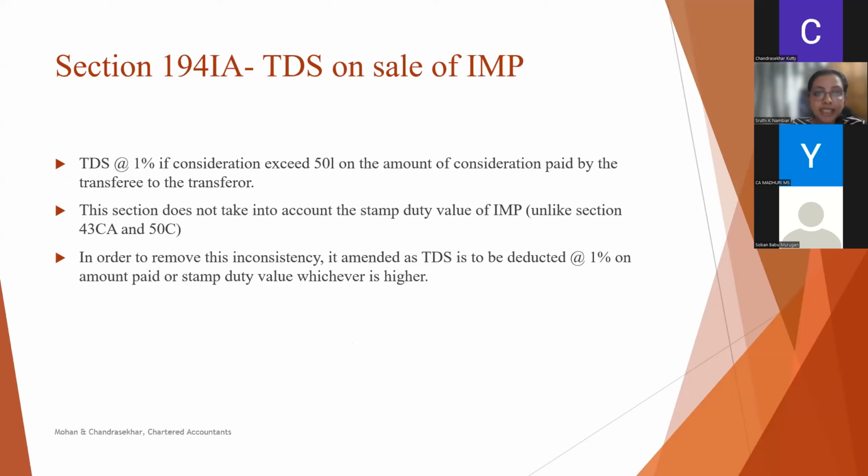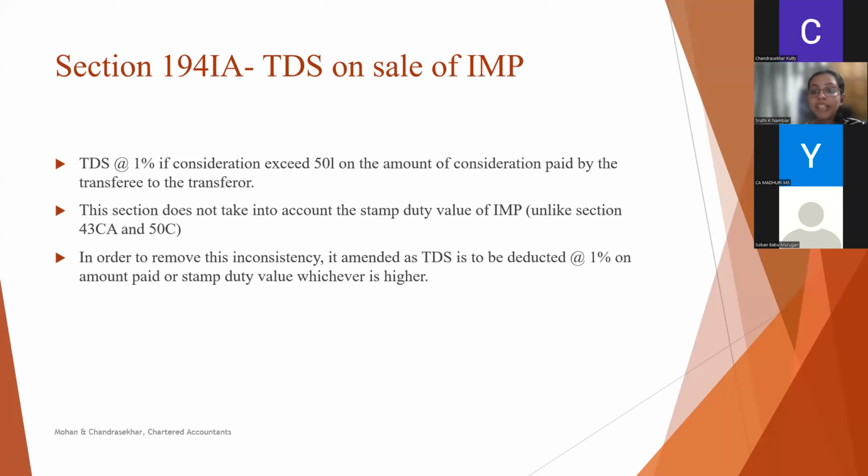Directly moving to the next TDS section, TDS on sale of immovable property. We all are familiar with this section. That is, we have to deduct TDS at 1% if consideration on sale of immovable property other than agricultural land exceeds 50 lakh rupees.